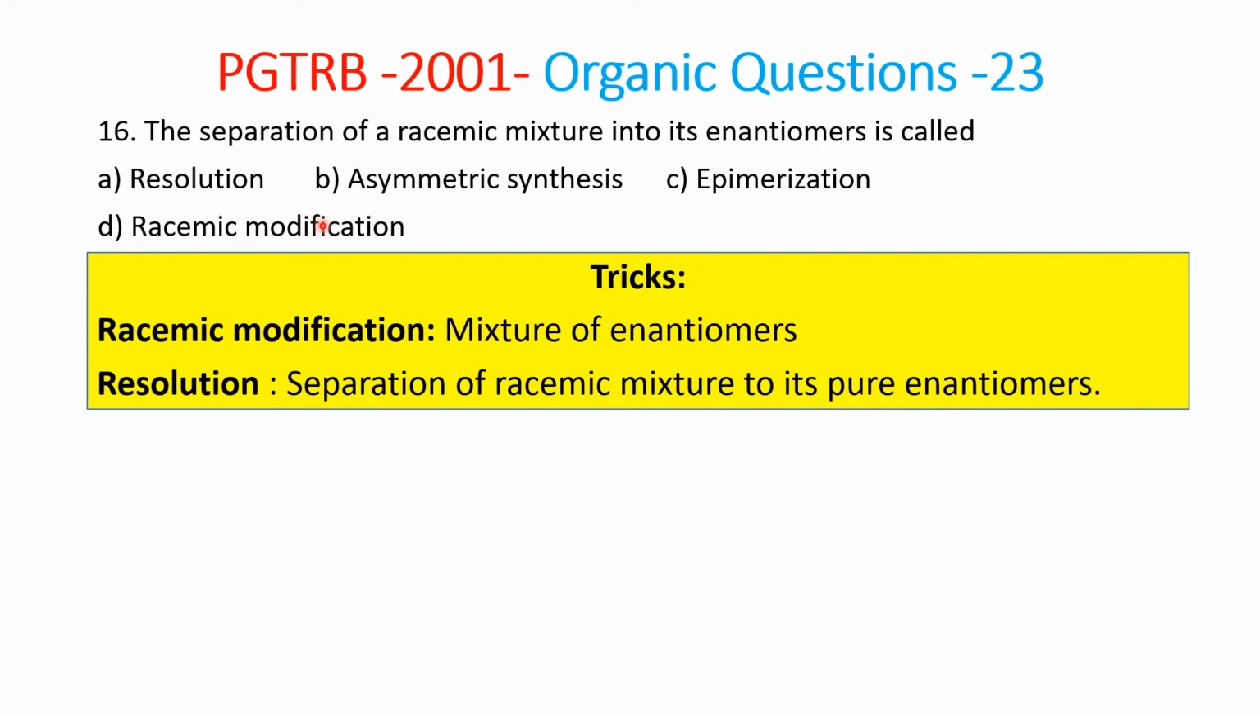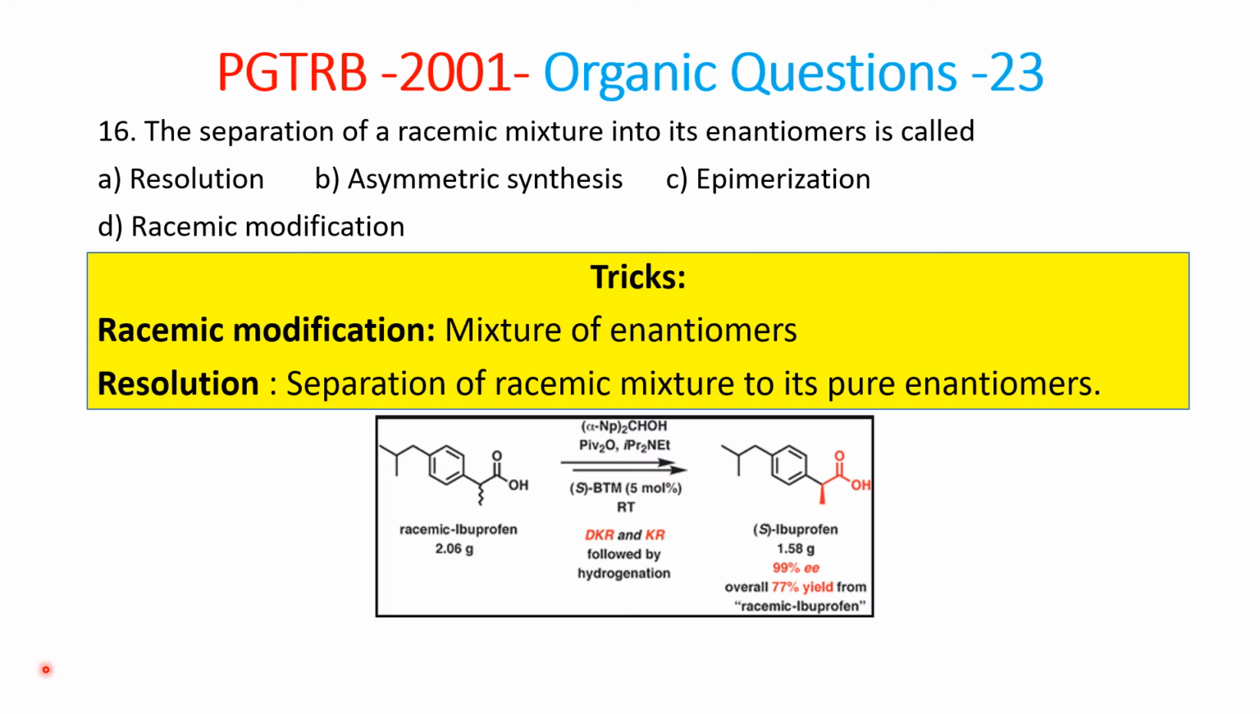The racemic modification we call a mixture of enantiomers. That's why I mentioned here itself, the mixture of enantiomers we call a racemic modification. Separating one of the enantiomers from that we call a resolution, and synthesizing that asymmetric center in the compound we call asymmetric synthesis. Epimerization is the interconversion of the configuration of one of the carbons.